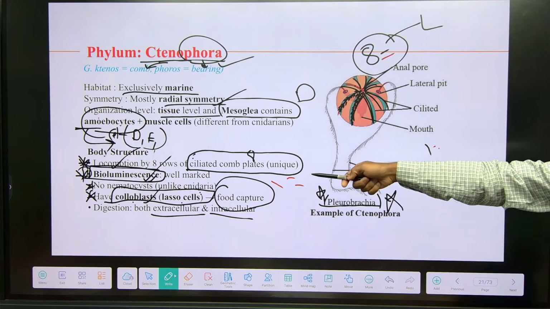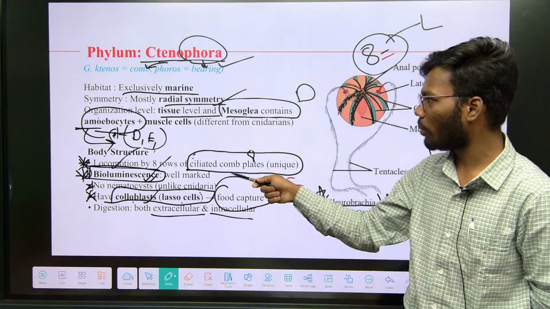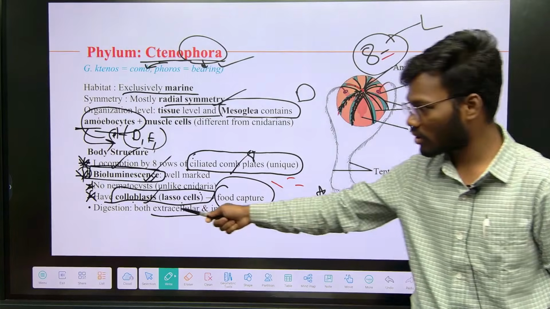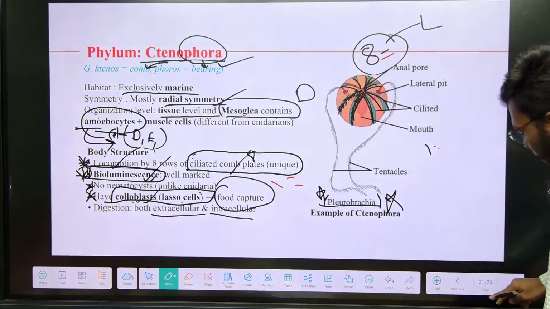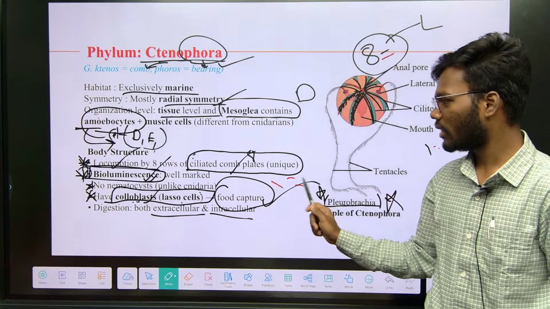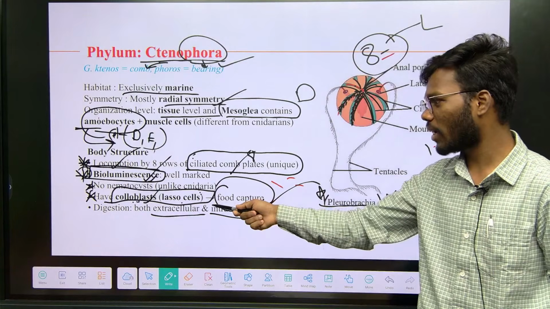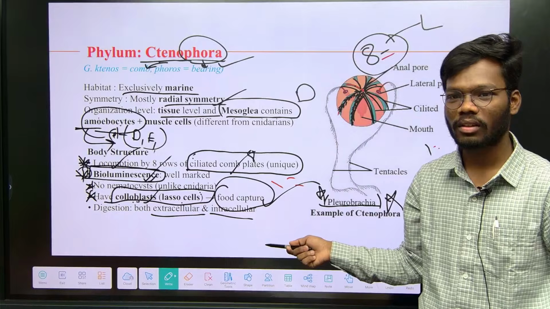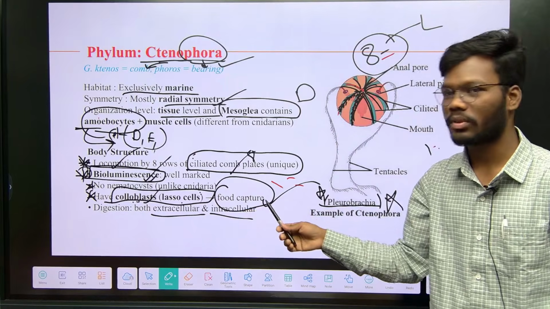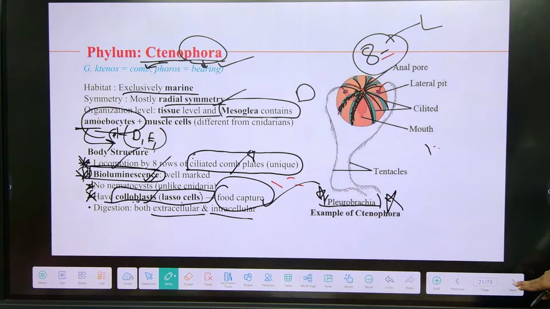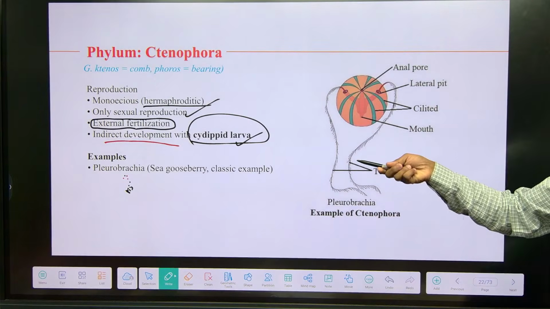Ctenophora: bioluminescence, 8 ciliated comb plates, colloblasts. For what? Food capture. They may ask colloblasts for locomotion, no, colloblasts are for food capture. And the larval form of Ctenophora.